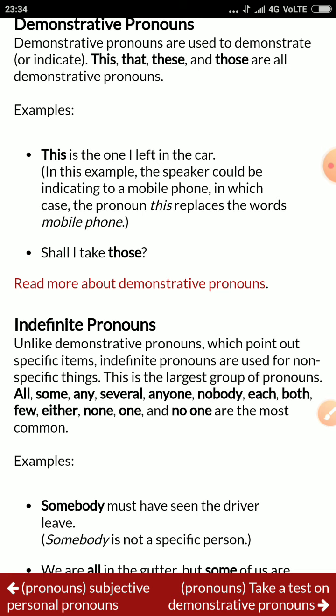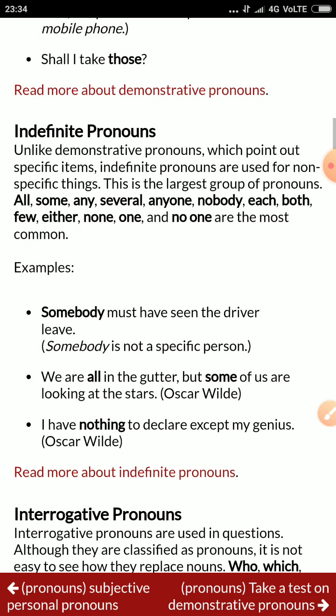See, here we can give many examples. You can also make your own example, like: somebody is knocking at the door. So what do you mean here by somebody? That means the person is not specific, someone you don't know at all. You don't know that person who is knocking at the door. So it becomes an example of an indefinite pronoun. There are some examples here, but you can make your own examples to understand what are suitable examples of indefinite pronouns.